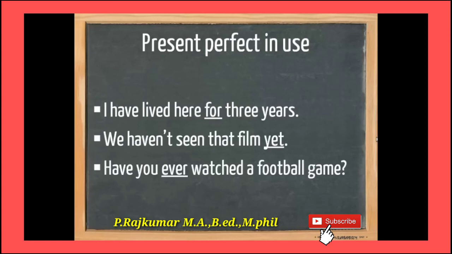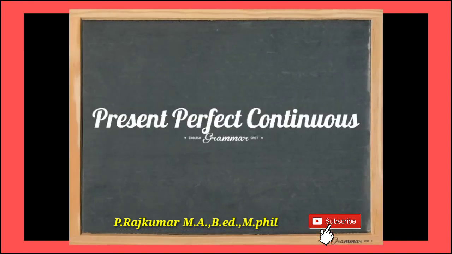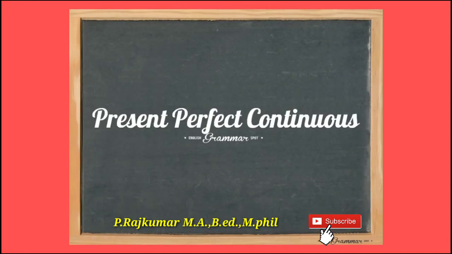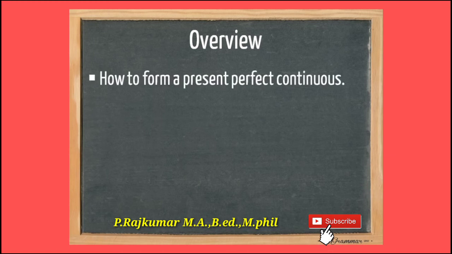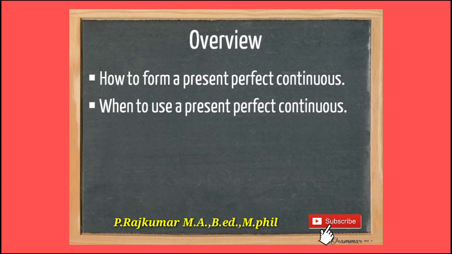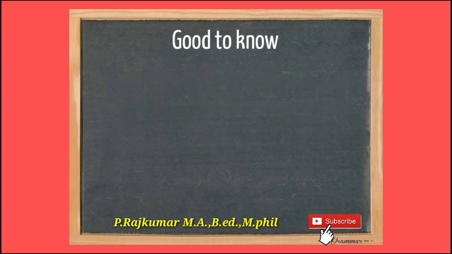For, it, never, ever, just, already, since. So these conjunctions and prepositions, we have to add. I have lived here for 3 years. You see, for is a preposition, then at, ever. These are the prepositions we have to add. Present perfect: verb plus v3.